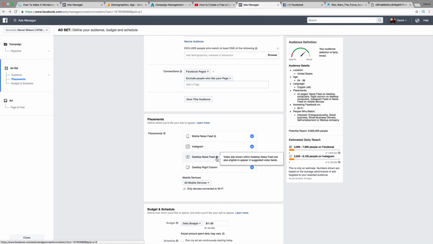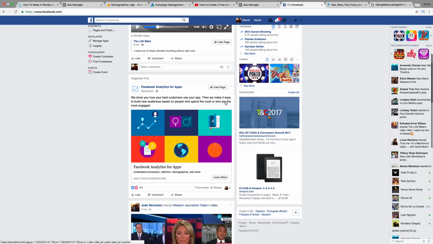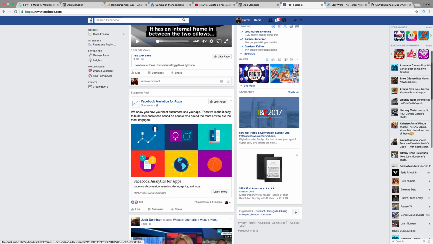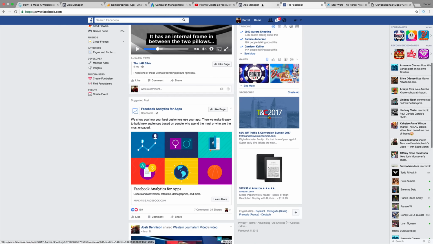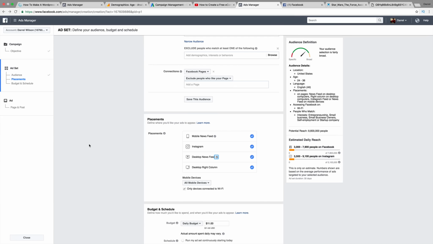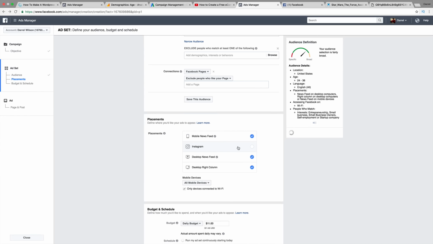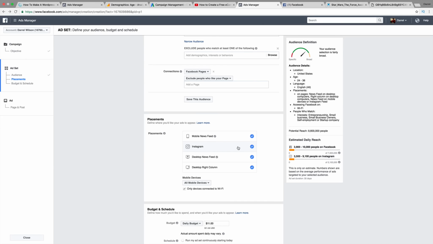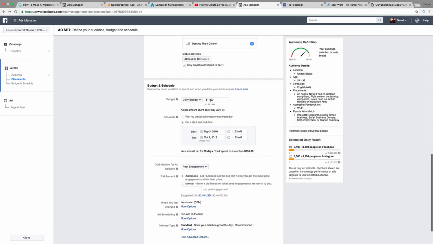So desktop news feed. I believe those are actually very powerful ads, because those are the ads that they're going to see right here. These ads are a little bit more relevant, and they're right in your face compared to these right ads where they're always here. But I'm not saying they're not going to click on them. Like I said, it really depends on marketing strategy. And if you have an Instagram, you can set up your Instagram as well. So you guys can really think about where you want to put your ads and where you think the best place would be. Now, let's go to the next section, budget and schedule.